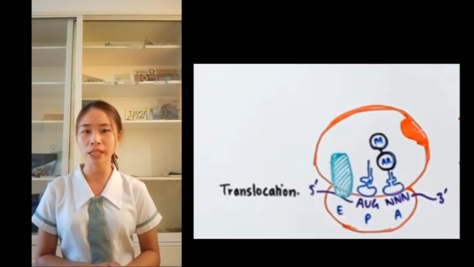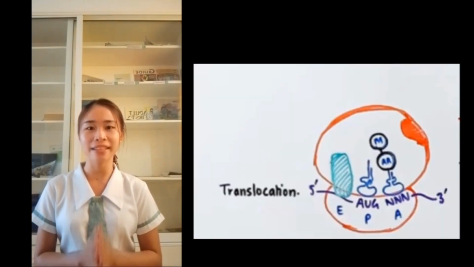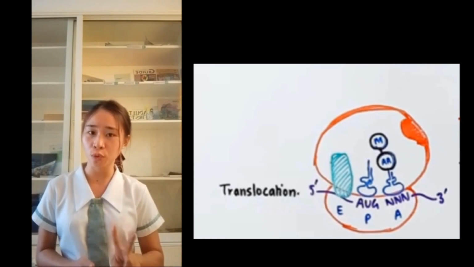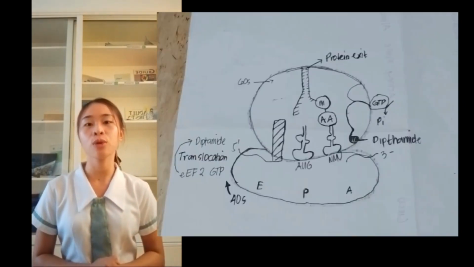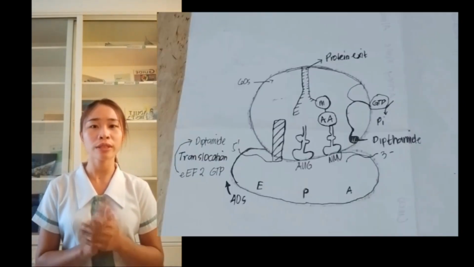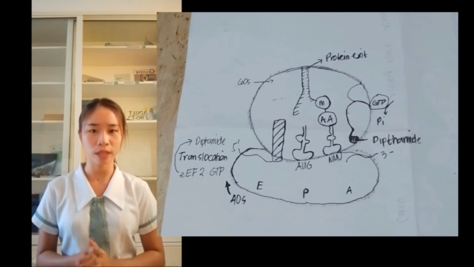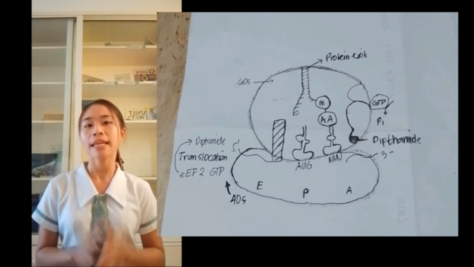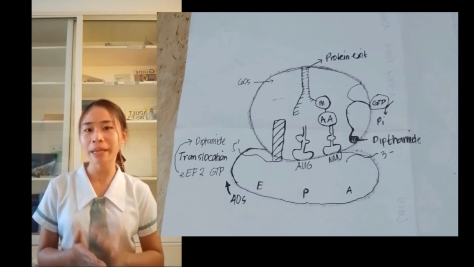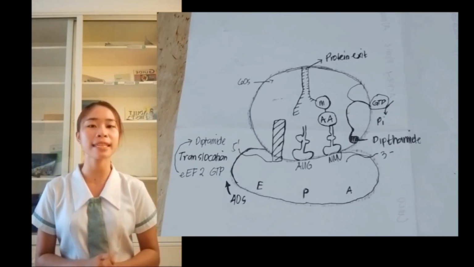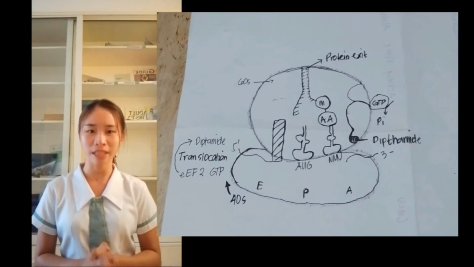This step of translocation needs the second elongation factor, elongation factor 2. The elongation factor 2 contains a post-translational modification of one residue of the protein, known as diphthamide, which is a chemical modification of the histidine amino acid of the protein.